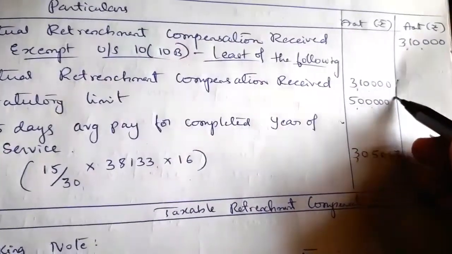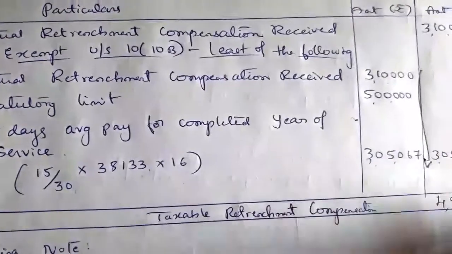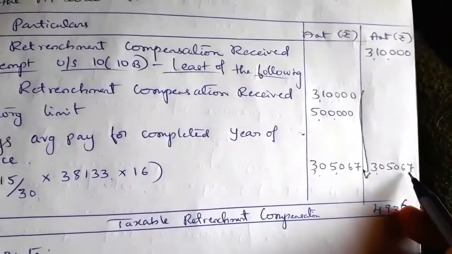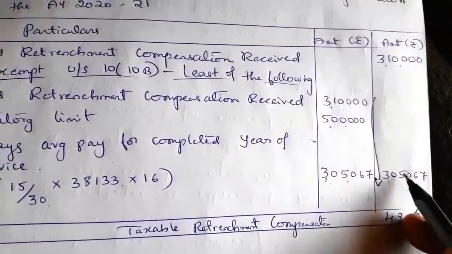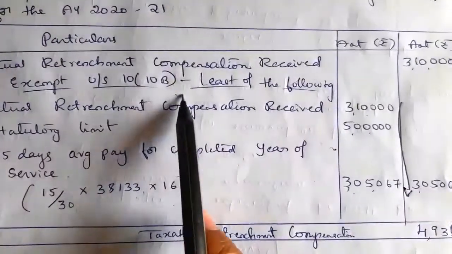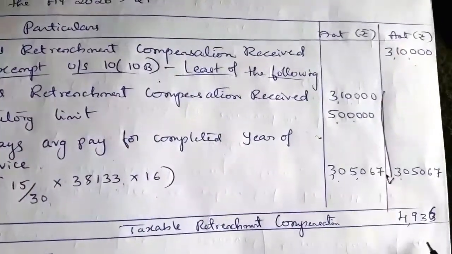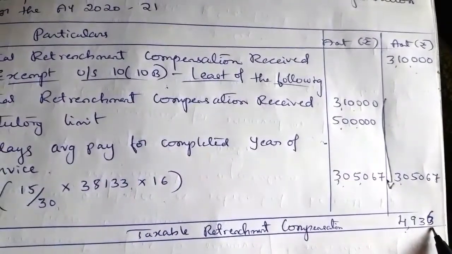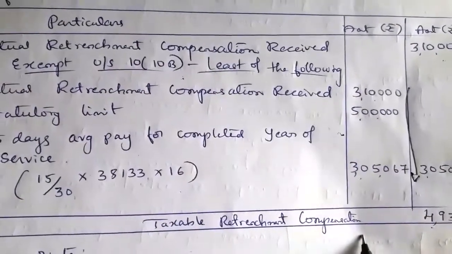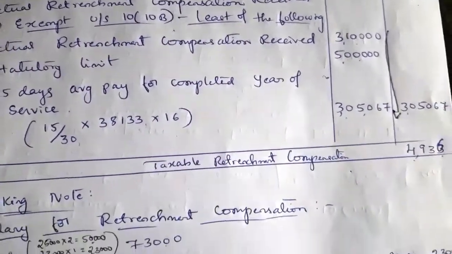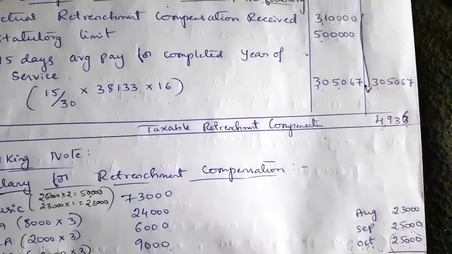Among these three criteria, we have to take whichever is least. So the least value will be 3,05,067. This least value will be exempt under section 10(10B), and the balance value, 4,936, is the taxable retrenchment compensation. So this is about the retrenchment compensation.